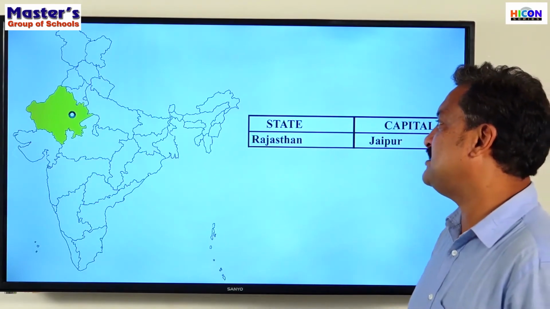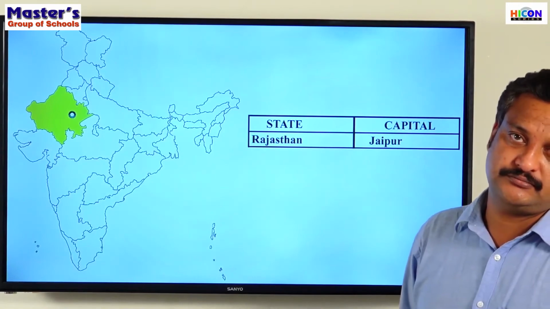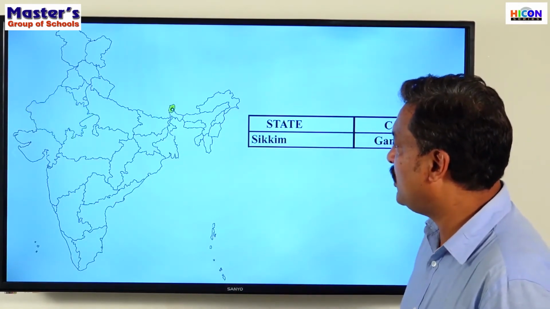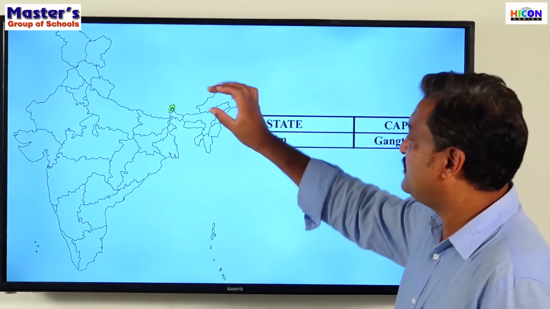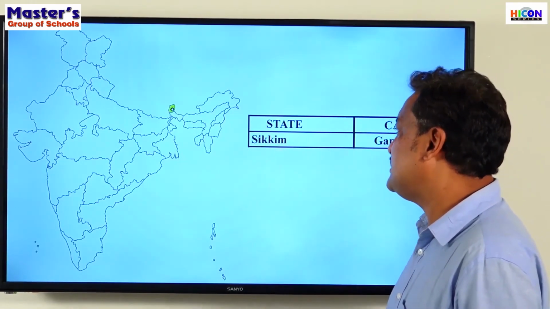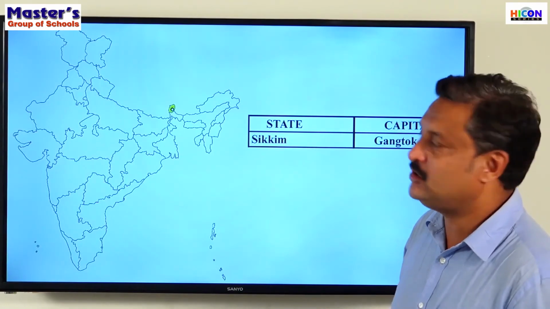The next one, Rajasthan. One of the biggest states in India. Rajasthan, the capital is Jaipur. The capital of Rajasthan is Jaipur. The next one, Sikkim. Another smaller state in India, very small. Sikkim. The capital is Gangtok.